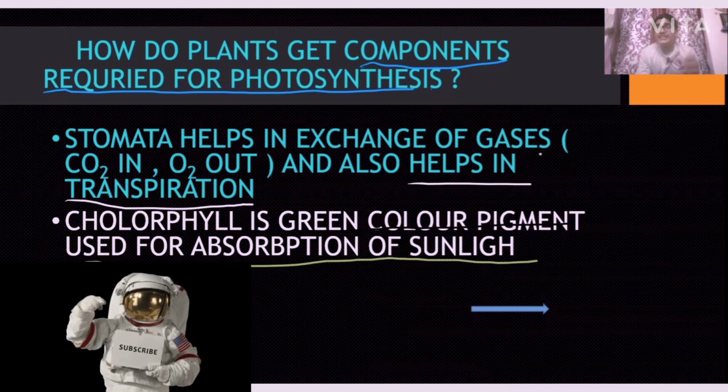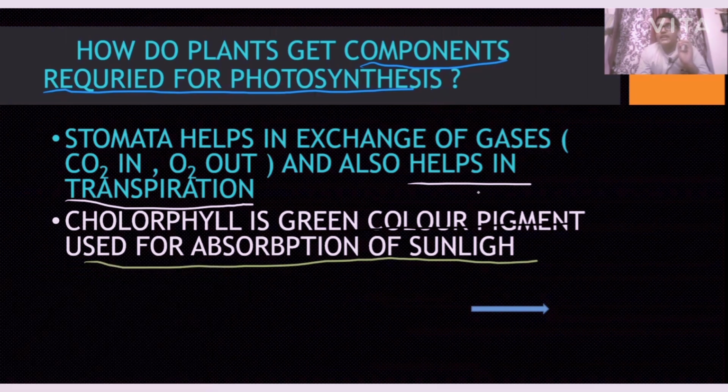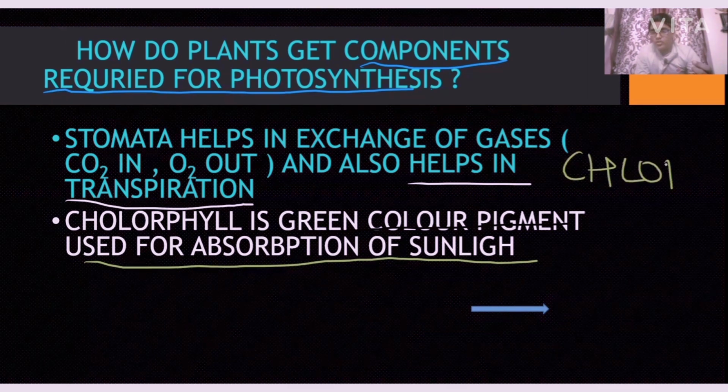That's why we say green plants and chlorophyllous plants. Chlorophyll is a green color pigment, my dear friends. The plants have a green color pigment called chlorophyll. The chloroplast produces the chlorophyll. Chloroplast, P L A S T, plast, my dear friends.